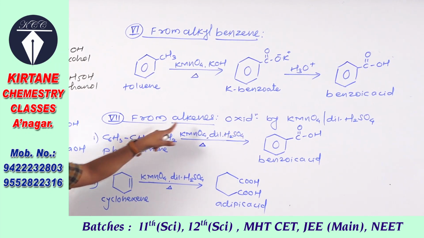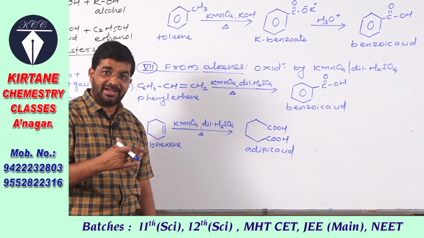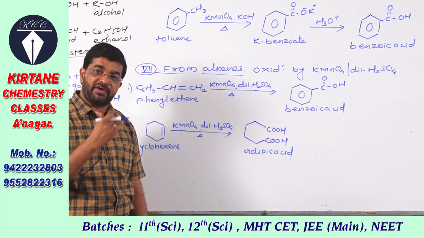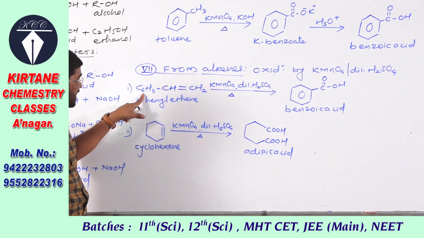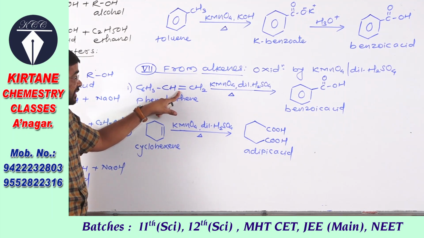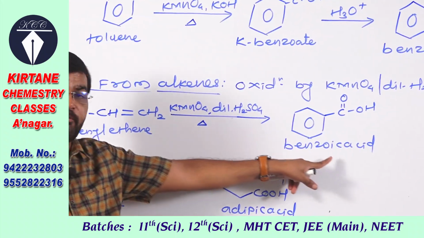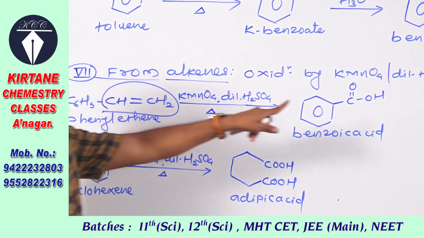Next one, from alkenes by oxidation. Oxidation takes place by acidic KMnO4, acidified KMnO4. So phenylethene, this is the benzene ring C6H5, this is the ethene group, oxidized by acidic KMnO4, it gives benzoic acid, meaning this group changes to a COOH group.